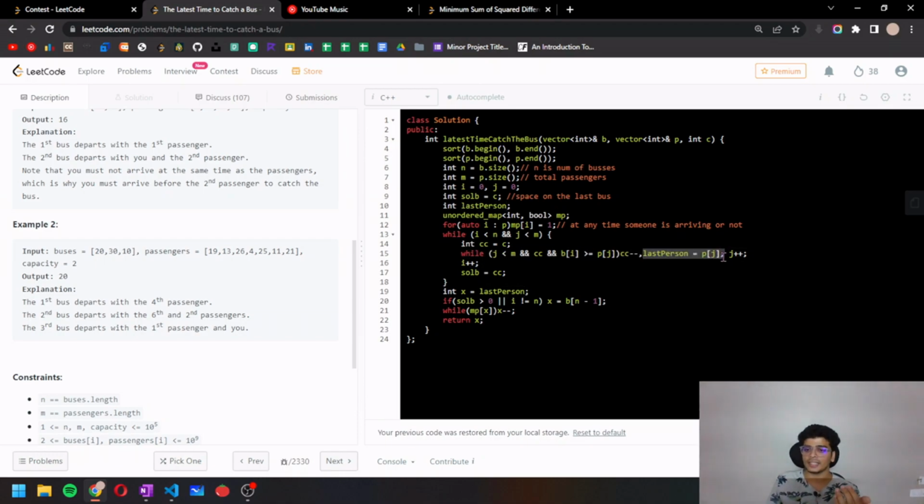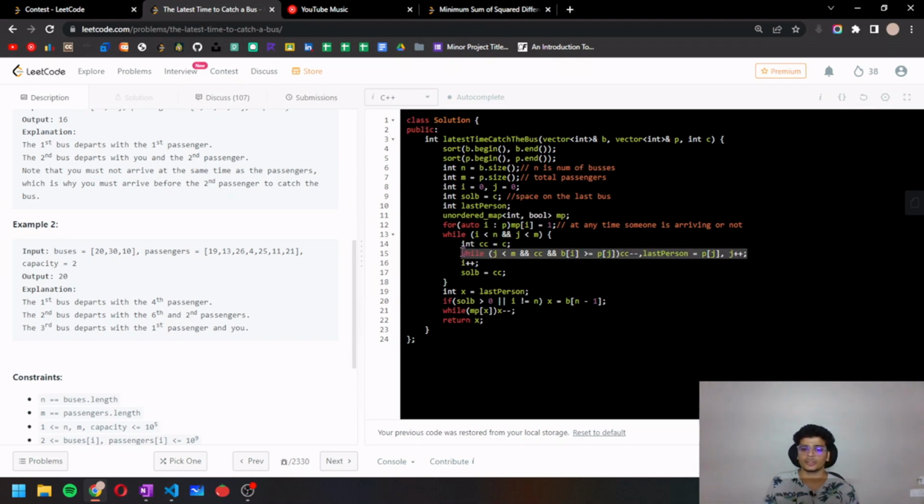Inside this, in each iteration, we are decreasing one capacity and making one person sit. Whoever person is sitting is going to be the last person, that's why I am updating this last person variable. And also our pointer is moving. The pointer is currently pointing at the jth passenger. So if the jth passenger is boarding this bus, then the next passenger to sit on the bus will be the (j+1)th passenger.